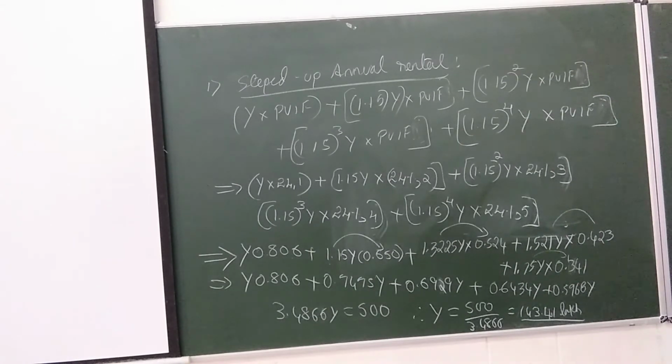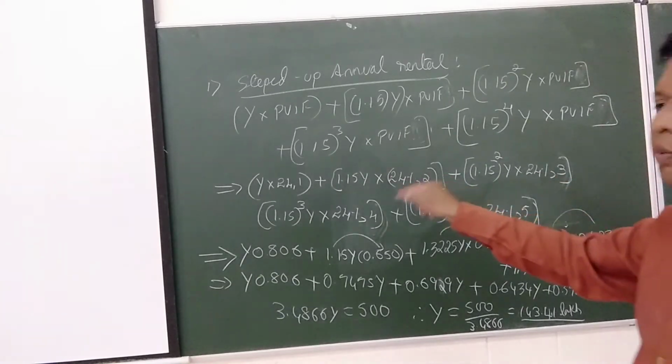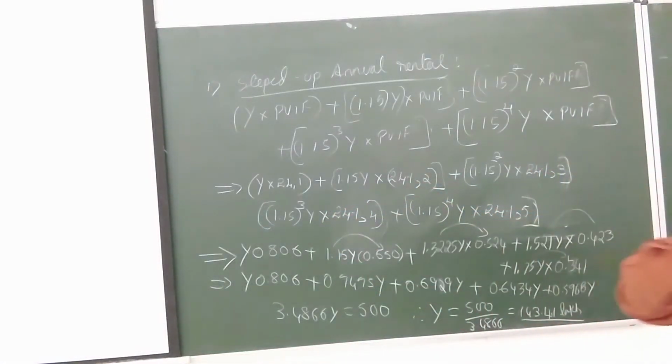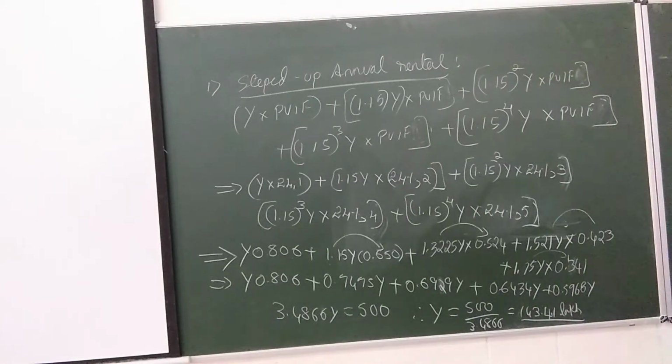So what you can do is draw the lease rental schedule. Do you know what the first year lease rental is? 143.41. Write the first year, second year, third year, fourth year lease rental. Write the heading as lease rental year wise. First year it is 143.41, second year into 1.15, third year into 1.15, like that we do it.